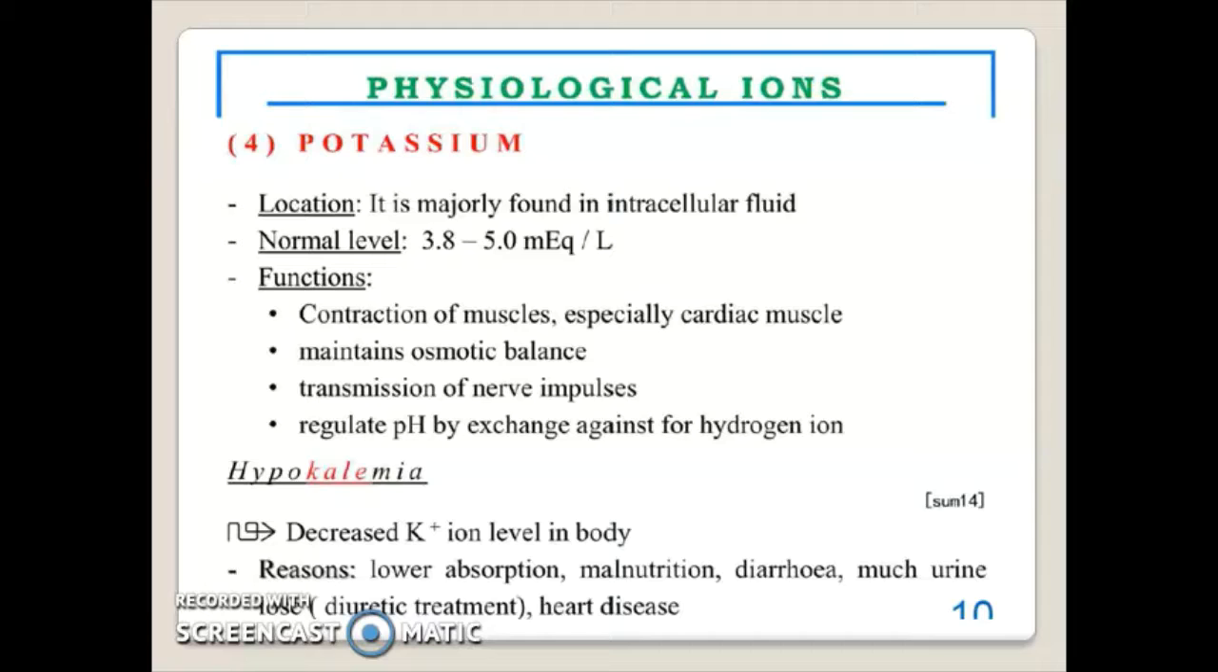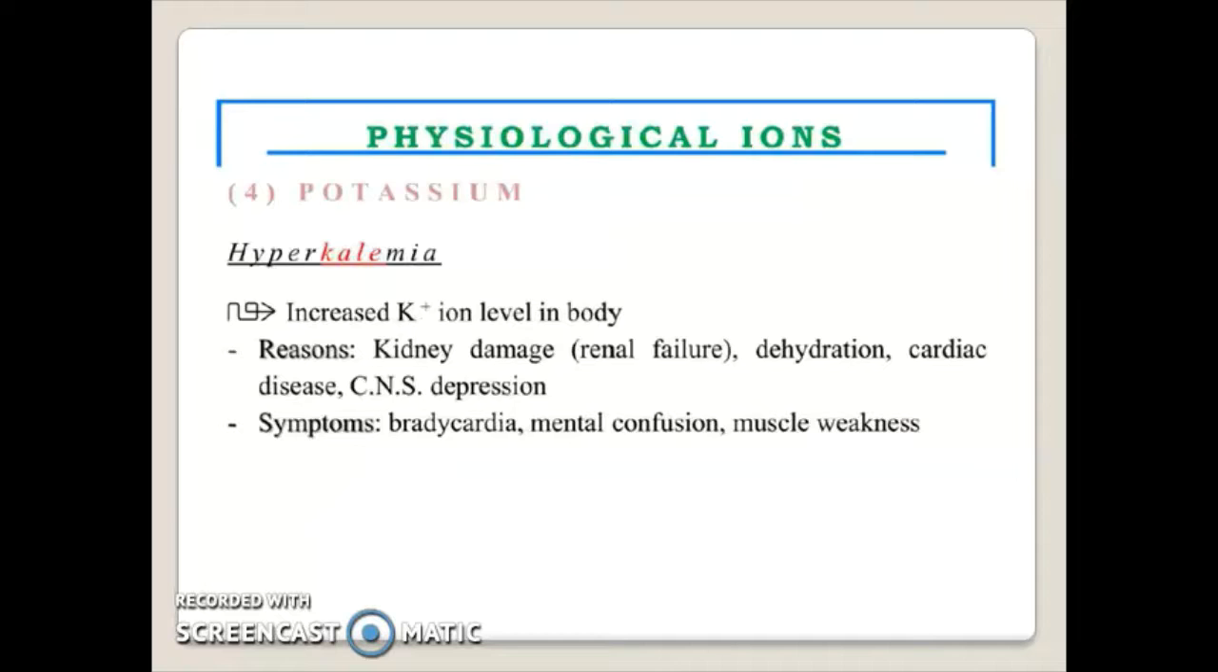Hypokalemia: decreased potassium ion level in the body. Reason: lower absorption, malnutrition, diarrhea, much urine loss, or diuretic treatment, and heart disease. Hyperkalemia: increased potassium ion level in the body. Reason: kidney damage or renal failure, dehydration, cardiac diseases, CNS depression. Symptoms: bradycardia, mental confusion, and muscle weakness.